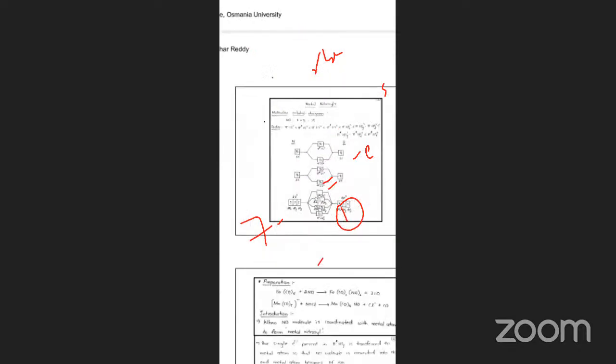That means it acts sometimes as a one electron donor, and in that condition it is the bent mode. Sometimes it acts as a 3 electron donor, and in that condition it is the linear mode. Bent mode is where the metal binds to the nitrogen, so the bent mode is M-N-O.